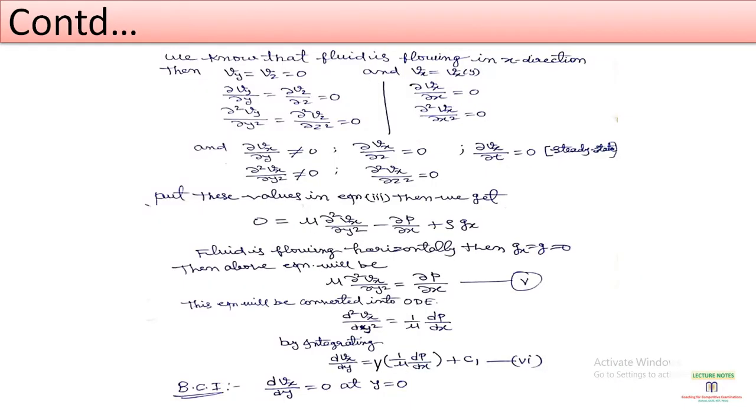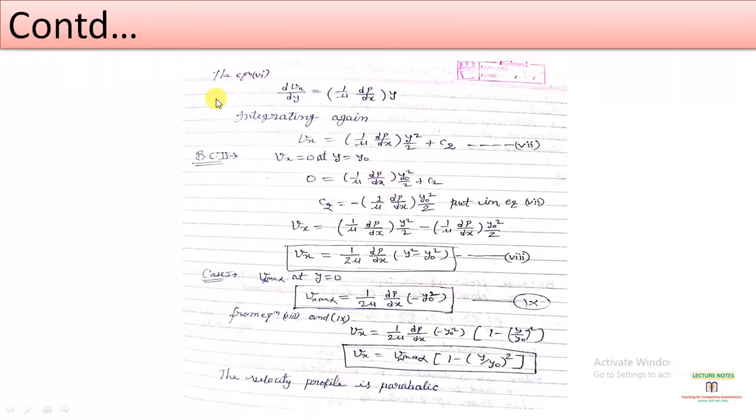If we differentiate any constant term with respect to y, it will give 0 at y equals 0. Or, the gradient of the velocity at the center equals 0. Now we can write the equation in this form, dVx by dy equals this.